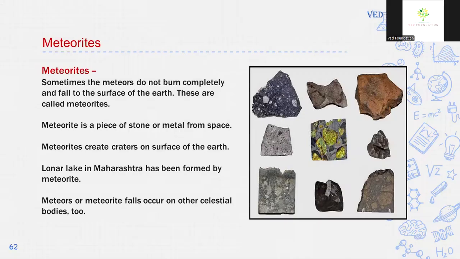Meteorites. Sometimes the meteor does not burn completely and falls to the surface of the earth. These are called meteorites. A meteorite is a piece of stone or metal from space. Meteorites create craters on the surface of the earth. Lonar Lake in Maharashtra has been formed by a meteorite. Meteor or meteorite falls occur on other celestial bodies too.